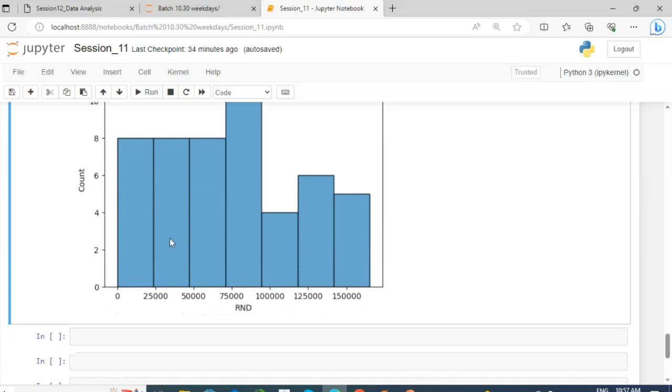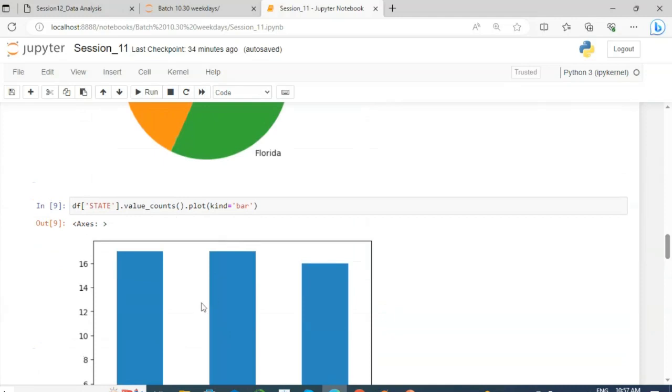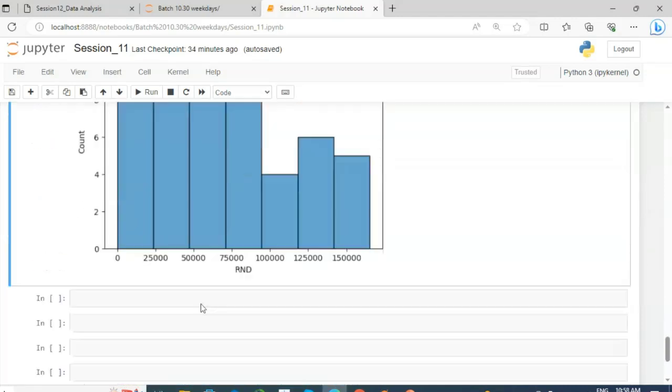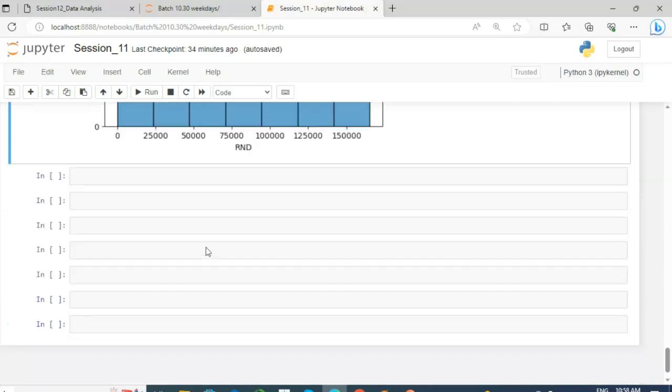And this chart is different from a bar chart. A bar chart is completely different and a histogram is completely different. Maybe they look similar, but they are completely different. Here the bins are there. These bins, or you can say these vertical cylinders, are connected with each other and they show the range. Like from 0 to 25,000, we have 8 numbers. So these bins show the range in a histogram. So a histogram is completely different from a bar chart. Don't confuse it.